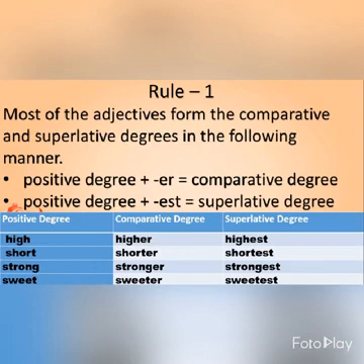For example, high, higher, highest. Short, shorter, shortest. Strong, stronger, strongest. Sweet, sweeter, sweetest. Here, in order to form the comparative degree, I have added ER to the positive degree, whereas in the superlative one, I have added EST. So, this is rule number 1.